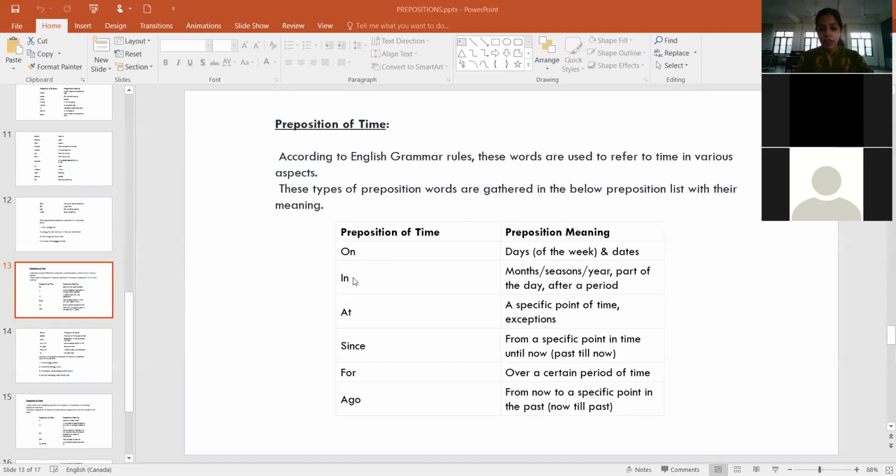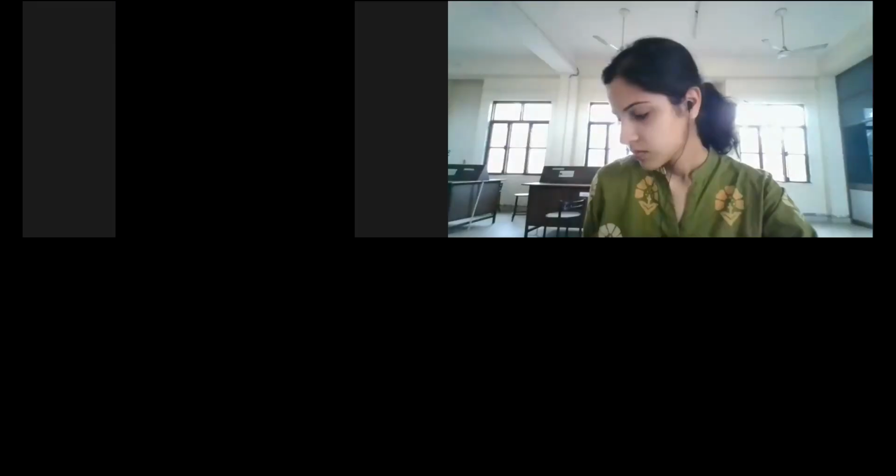So here we have in, as I was telling you, that in is for months, seasons, a year, part of the day, or after a period. So it would be, in 2020, I had visited this place, right? तो वहाँ पे in आ जाएगा for a year, whole year, season, in last summer, right? In last February. So here it would be in. Then at is used for a specific point of time that you like I tell you class at 9 a.m. at 9:30 a.m. So here the teachers will be using.